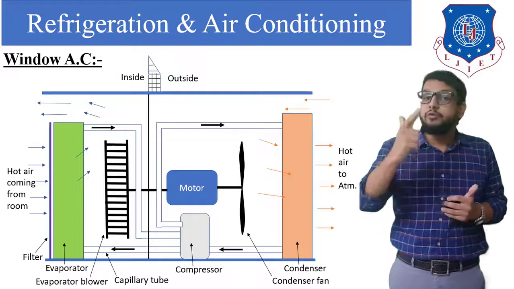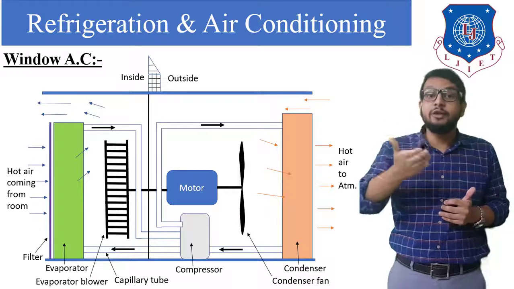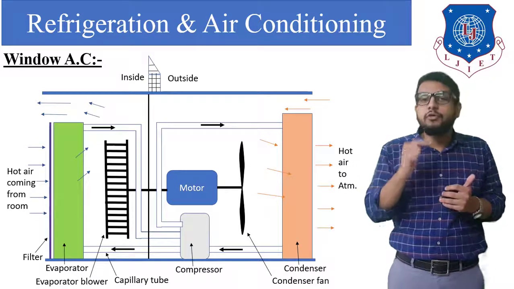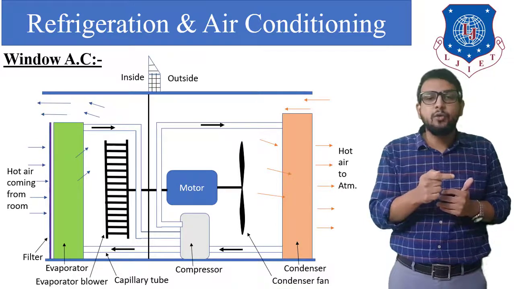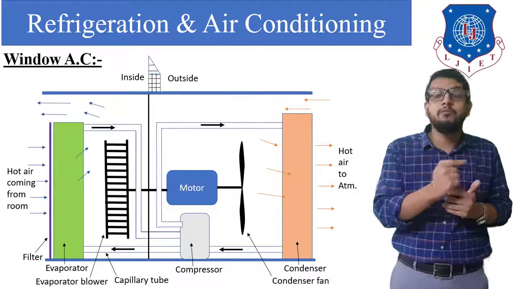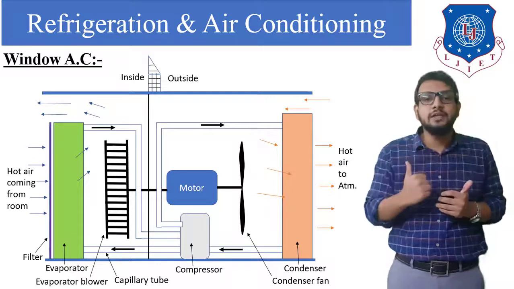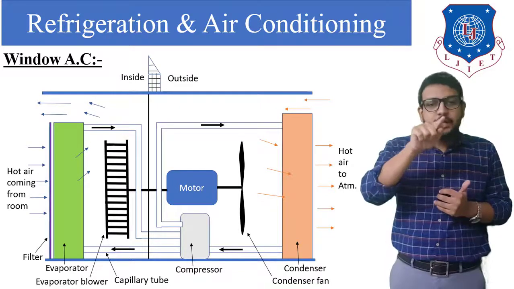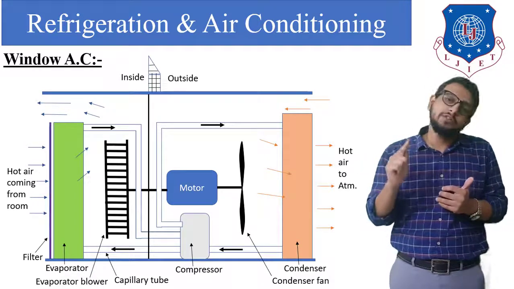Now we need to understand the flow of refrigerant, and what the conditions are while flowing through the different devices. At the inlet of our evaporator, it is a low pressure, low temperature liquid refrigerant. From the bottom side you can see it represented by a bold black arrow that low pressure, low temperature liquid refrigerant enters the evaporator. After absorbing heat energy, it gets converted into vapor form. From the top side the arrow shows the refrigerant leaving the evaporator. That refrigerant flows through a pipe and enters the compressor.